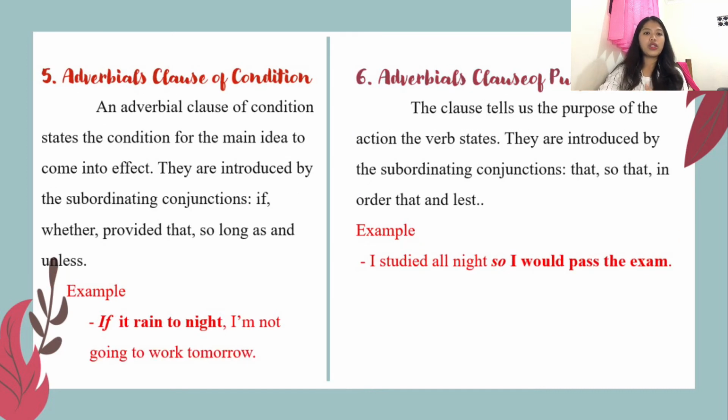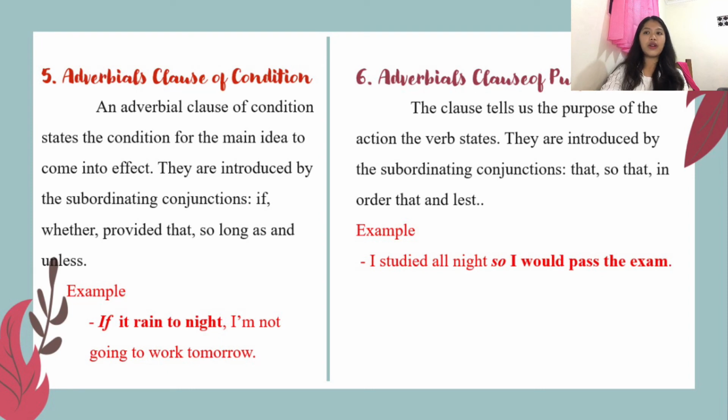Next, the adverbial clause of condition. An adverbial clause of condition states a condition for the main idea to come into effect. They are introduced by the subordinating conjunctions if, whenever, provided that, so long as, and unless. The example here is: if it rains tonight, I'm not going to work. So the adverbial clause of condition here is "if it rains tonight", because it refers to a condition for the main idea to come into effect.